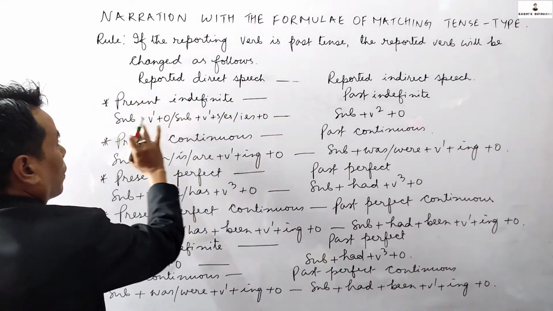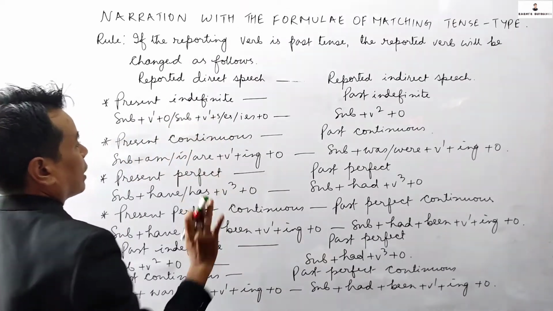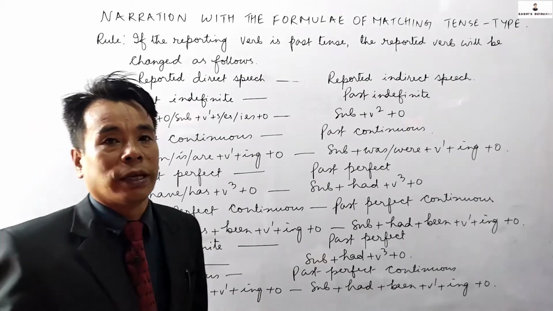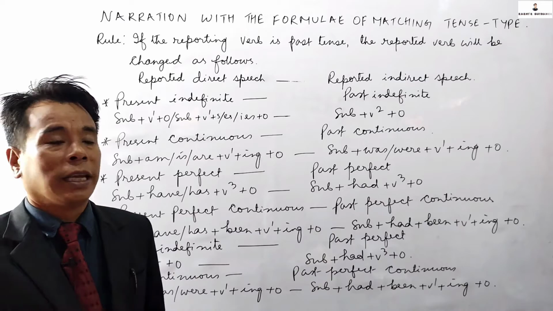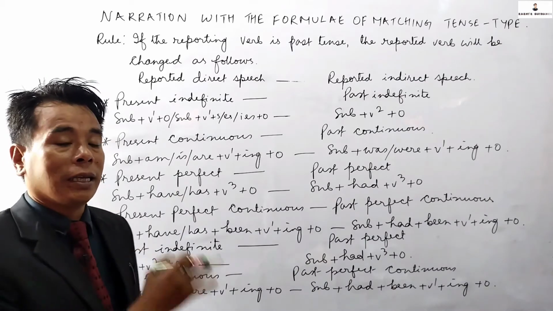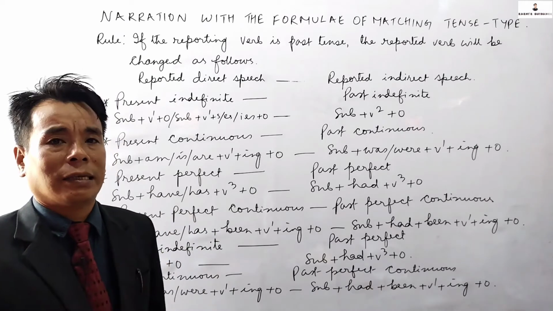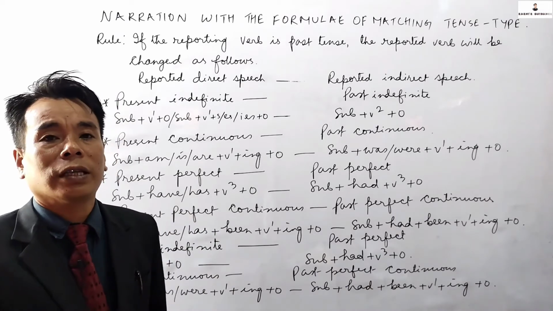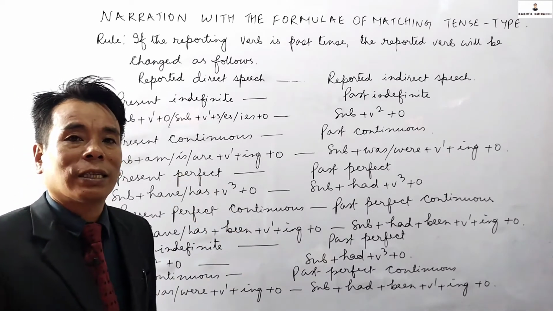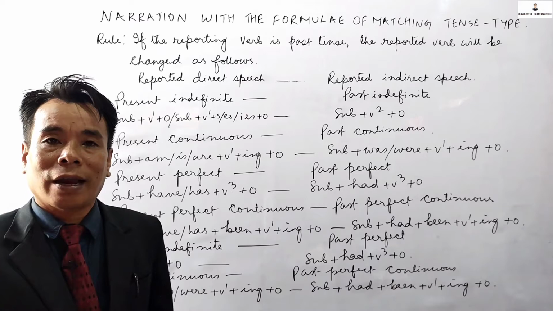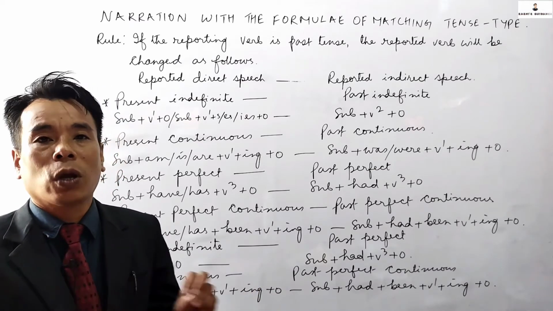Let's see the formula: subject plus v1 plus object, or subject plus v1 plus s or es or ies plus object. We have learned it a lot in the voice class and the tenses class. Again, we are learning it because it is very important. We are supposed to know this formula very well. After having this, you can do everything: how to change active to passive, how to change direct speech to indirect speech, how to make sentences correctly, and how to apply the correct tense in different sentences and clauses.